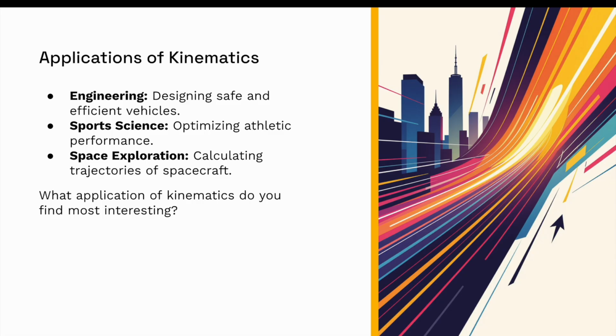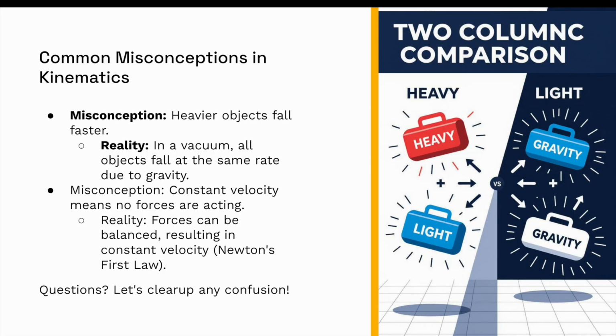It's also really important for sports science, right? Think of an athlete shooting a shot put. They'd have to know at what angles to shoot it, how to shoot it, all of that stuff. So calculating the kinematics of that shot put can be really useful to that athlete. There are many other places in which we could use kinematics, like space exploration and so much more. So yeah, that's pretty much the applications.